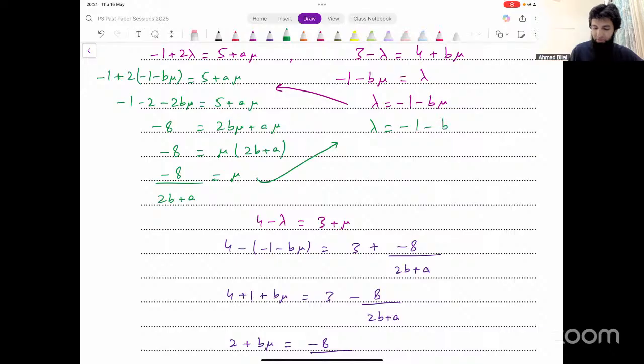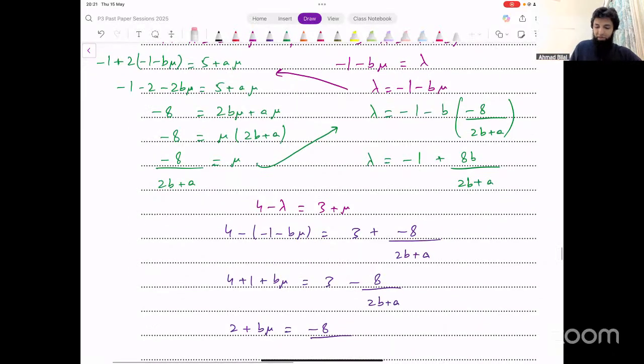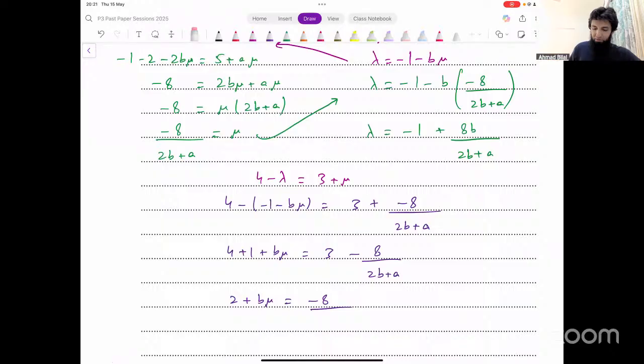Minus 1 minus b into mu, that would be minus 8 over 2b plus a. Okay, let's simplify this. This gives me minus a plus 8b divided by 2b plus a. That's the value of lambda that we're getting. So now let's input that value of lambda as well. What I'll do is change the left side.